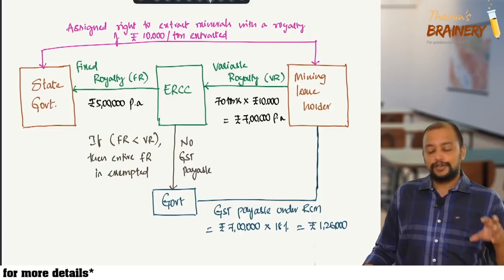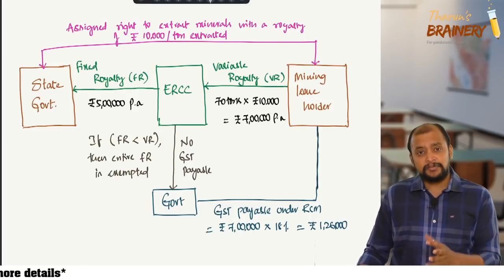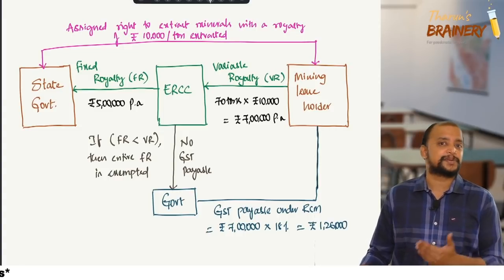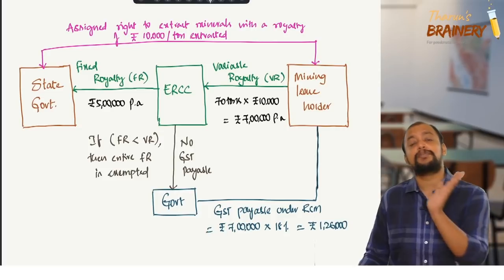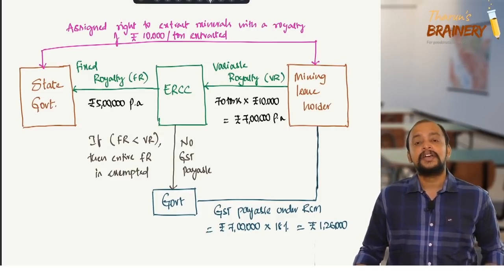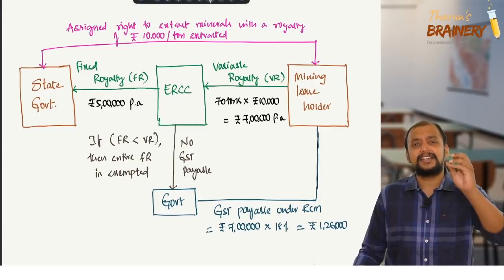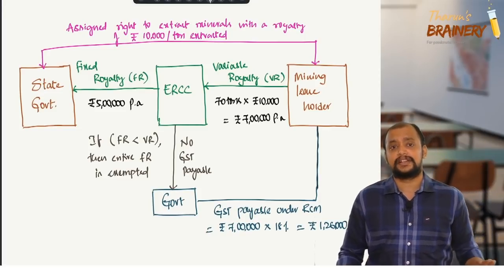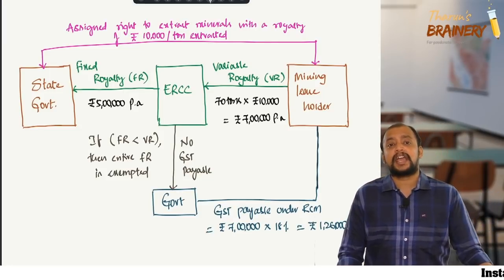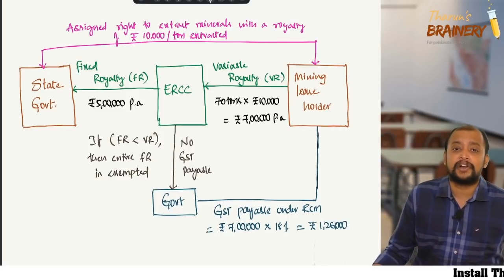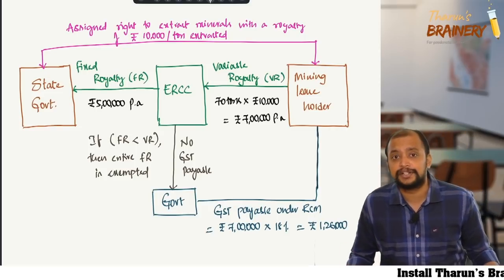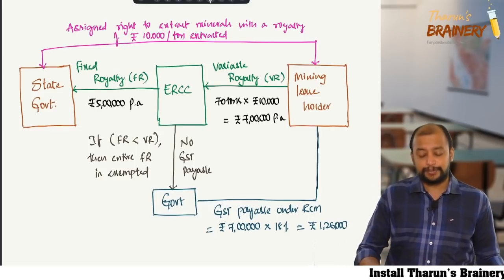Understood or not? Like that, the state government can collect directly, but they have a risk. What if sometimes they get less royalty, sometimes more royalty? That's the reason they give that risk to ERCC. They will appoint one person as ERCC. Sir, who is ERCC? ERCC is another person who is ready to take the risk, and they are not a government department or government body. In the majority of cases, ERCC will be a relative of the chief minister or some minister. You understood what I mean to say. That's how the concept of ERCC is there.